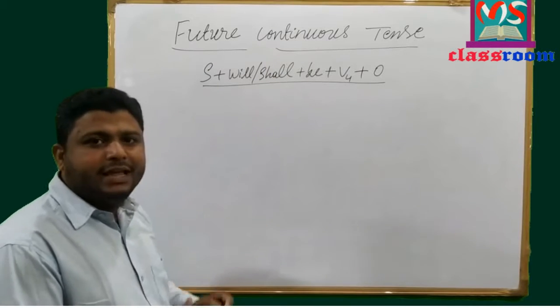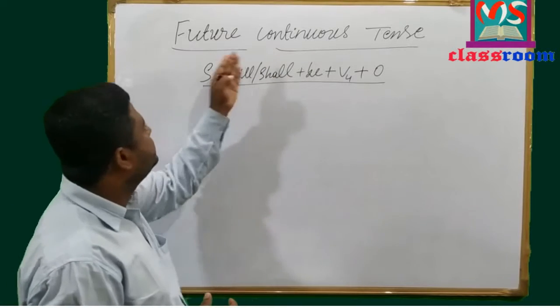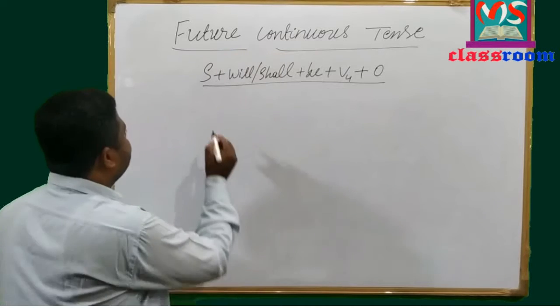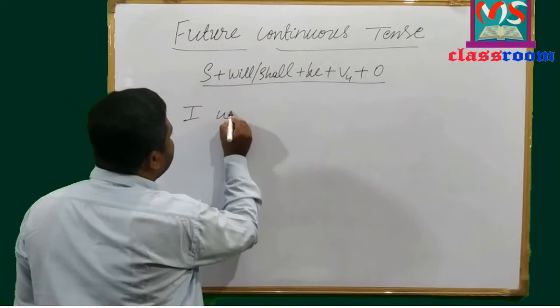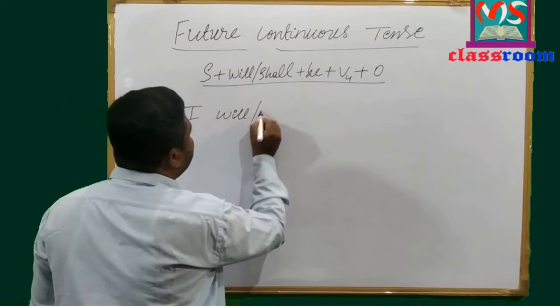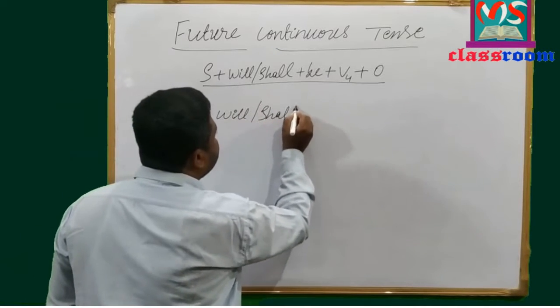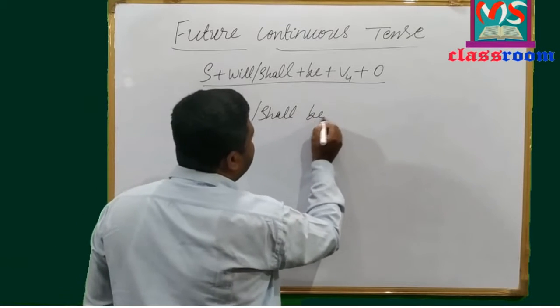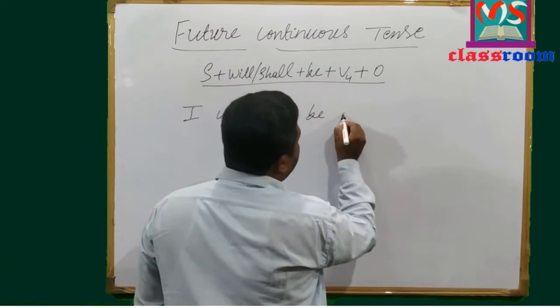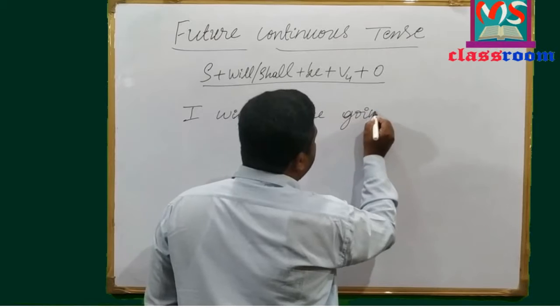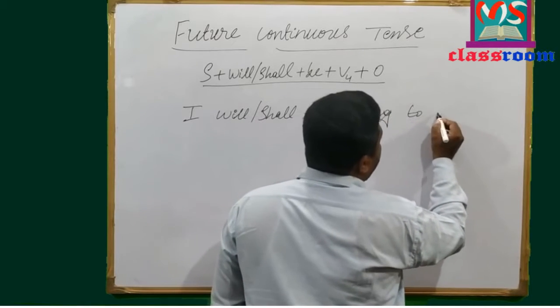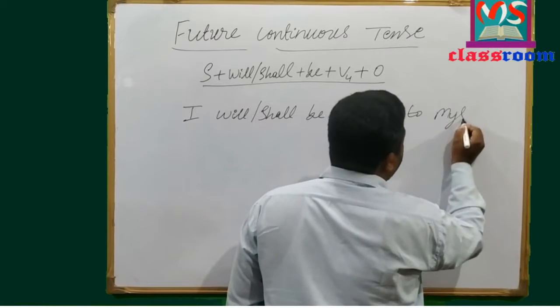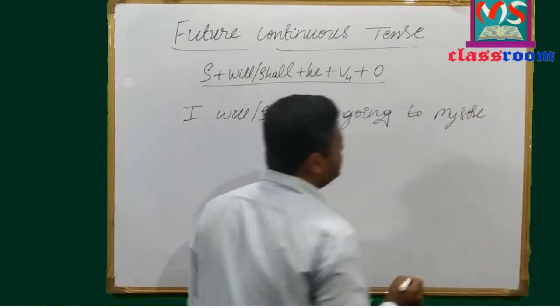Now let me write an example of future continuous tense. I will or shall be going to Mysore.